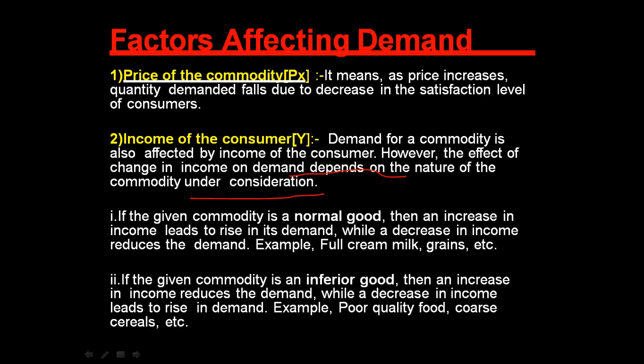If the given commodity is an inferior goods, then increase in income reduces the demand, while a decrease in income leads to rise in demand. Example, poor quality food, goods, cereals, etc.